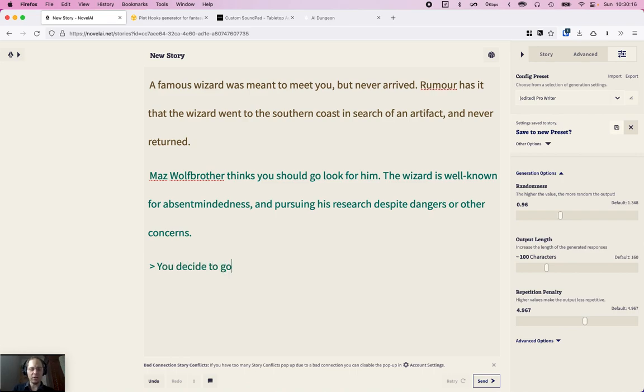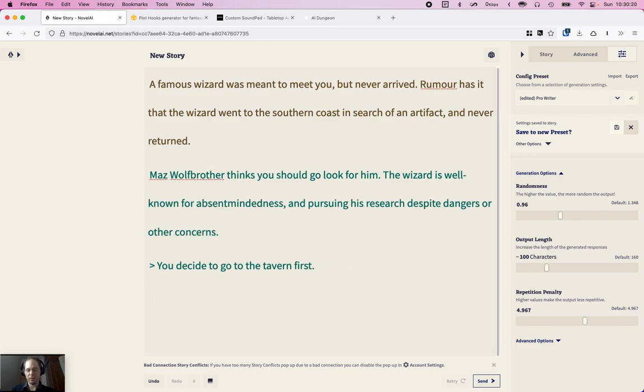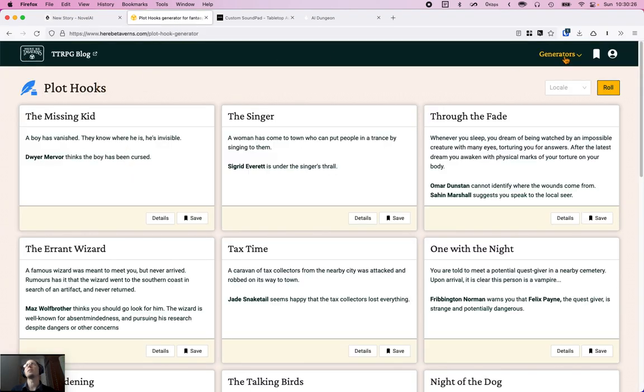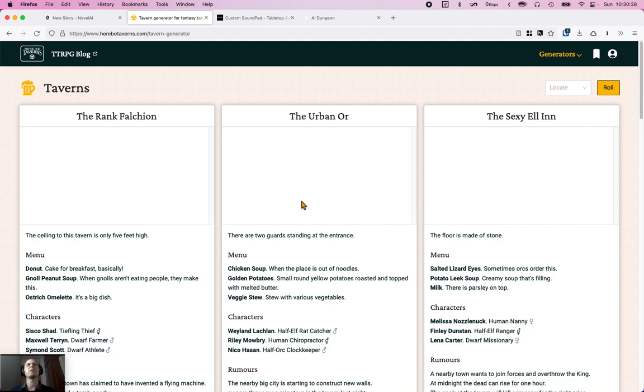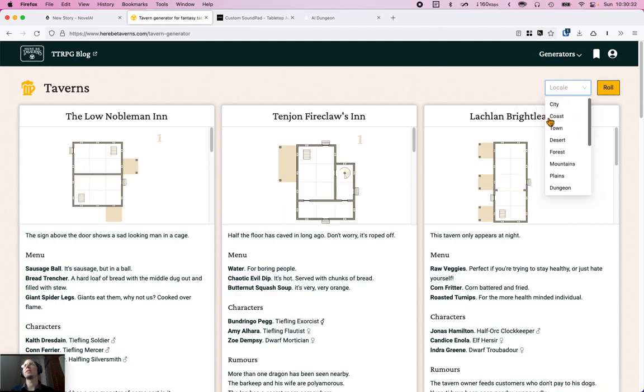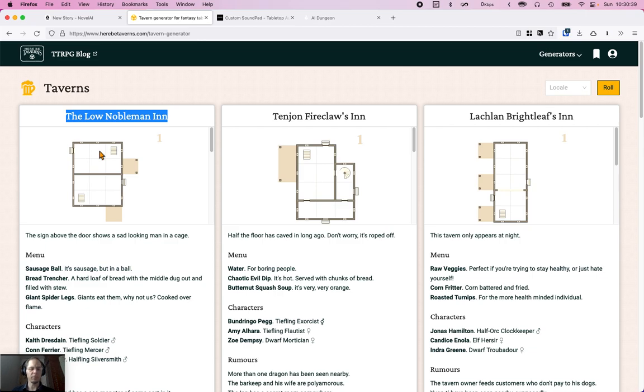Okay, so you decide to go to the tavern first, and then we go back over here, and then we go over here. We go to find the taverns. We roll, and it doesn't matter which one. Let's go for the first one. The Low Nobleman Inn.